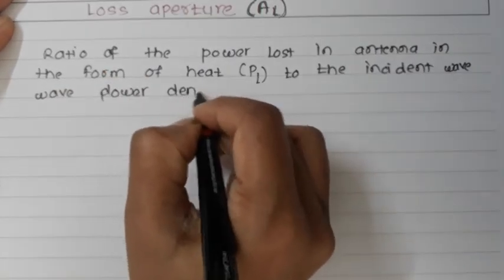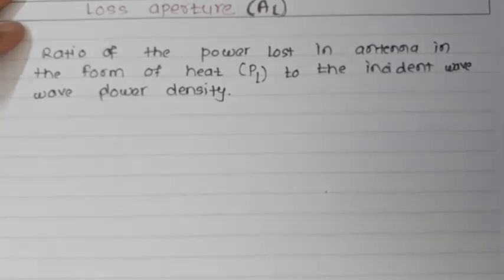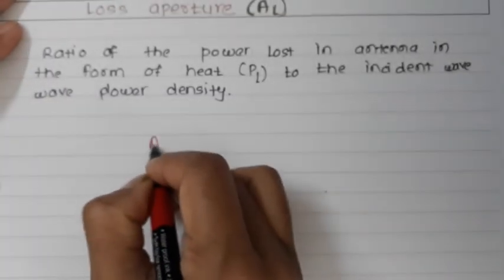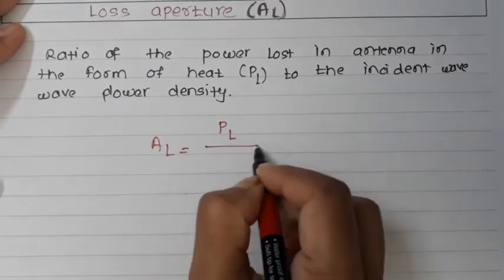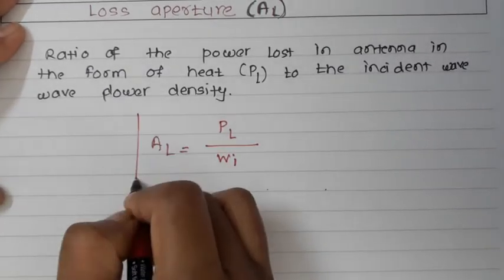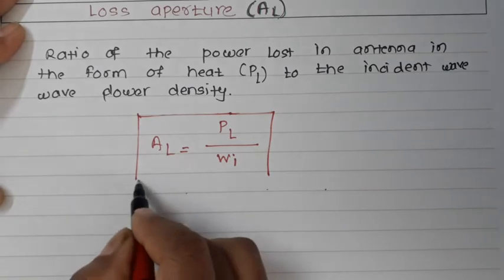Mathematically, AL is equal to PL divided by WI. So this is my loss aperture.